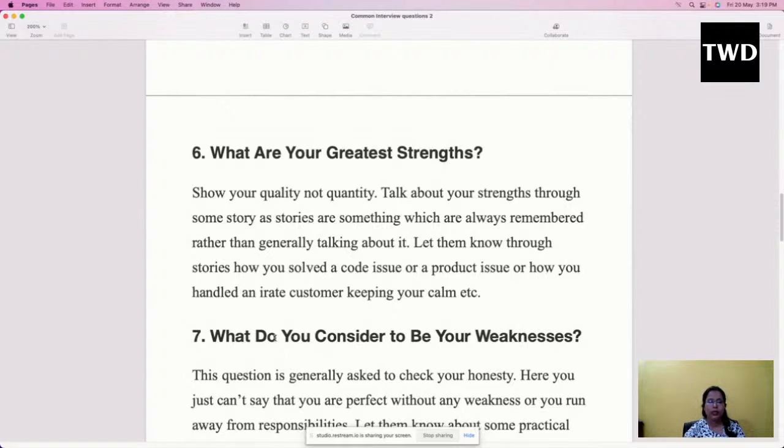Show your quality, not quantity. Don't say I have done this degree, I have done that degree, and I have studied this much. Nowadays nobody gives importance to degrees, but to your skills. Show them your skills: I have worked here, I have done an internship here, these are my works.